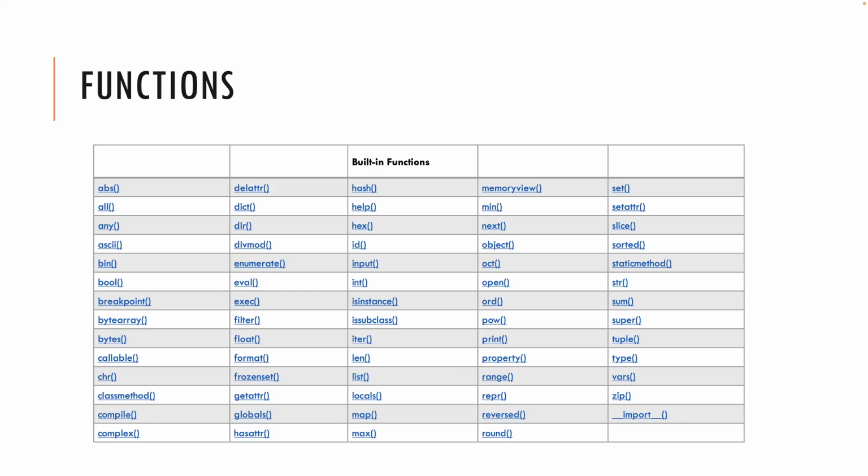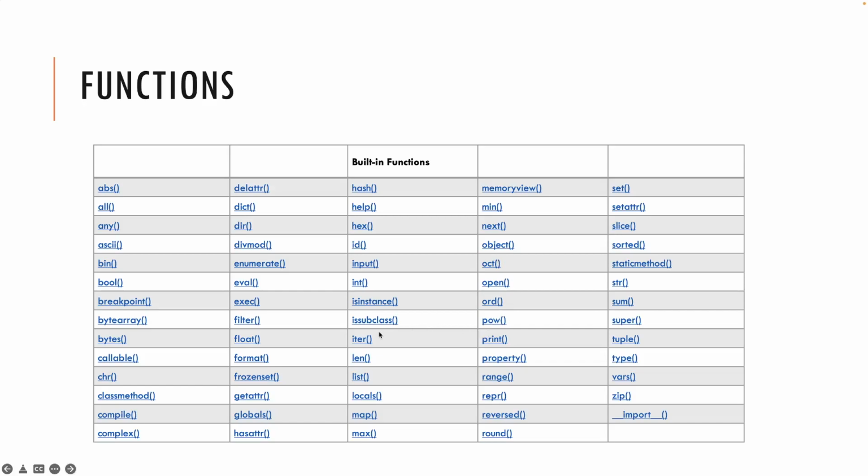For example, abs returns the absolute value of a given value. We learned bin, bool, chr, ord. So these are all functions. Yes, help, dir, oct.